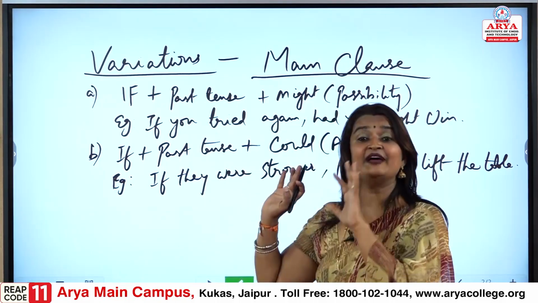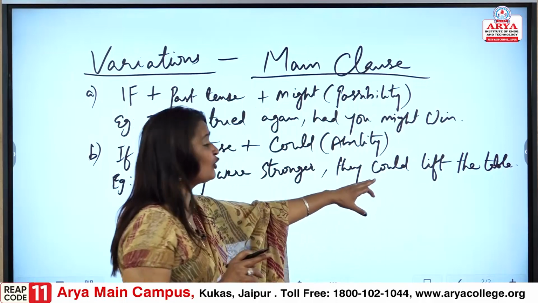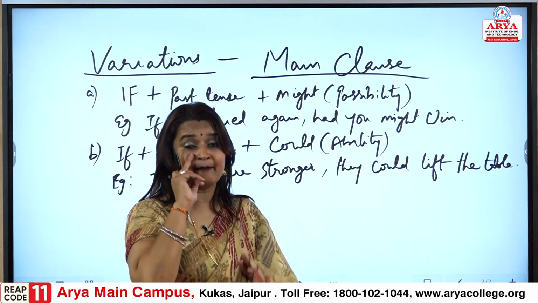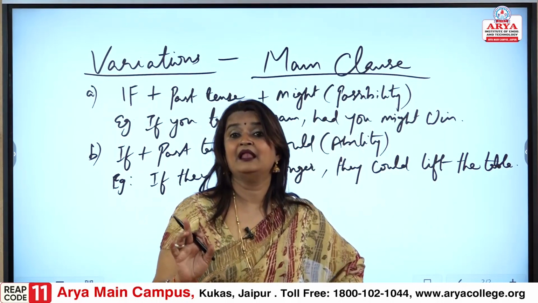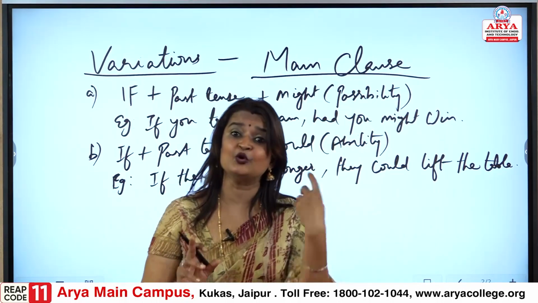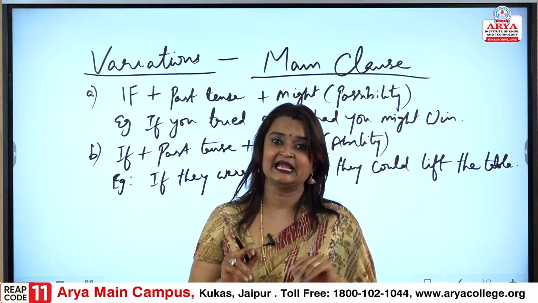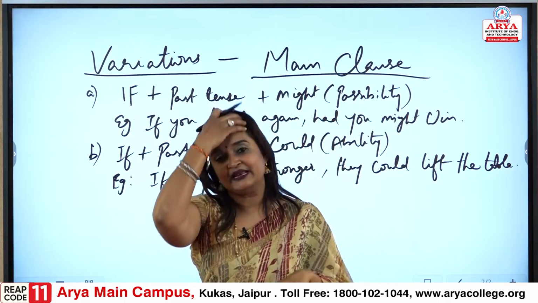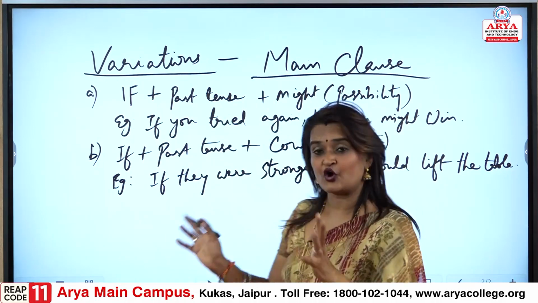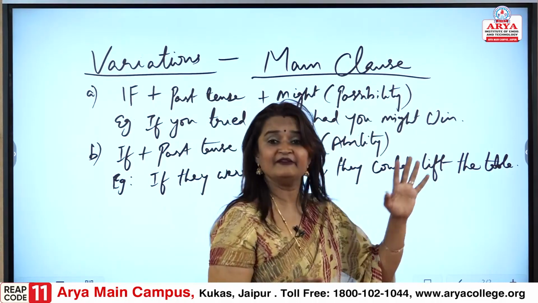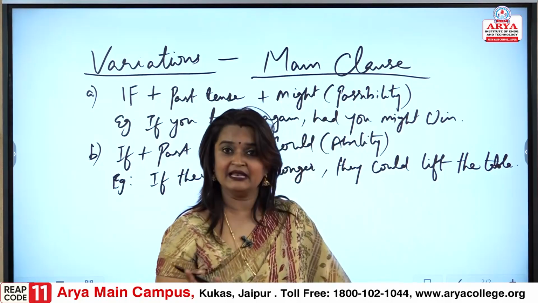So again, if they were stronger, they could. The ability is that they could have lifted the table. Here, could is talking about the ability. It is like doubting someone's ability. Fine. So, if they were stronger, they could lift the table.